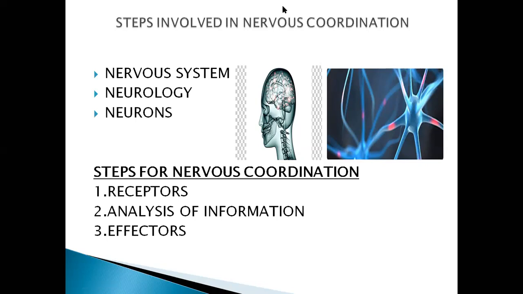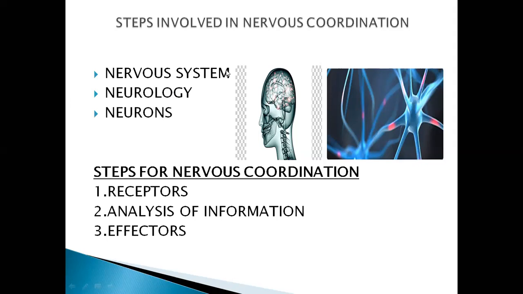Okay, when the term comes, the nervous coordination, it means the organization, regulation, and control in the composition and function of the complex multicellular animals is called coordination. And as you know that the whole process of coordination in your body is being controlled by your nervous system. So it is called the nervous coordination. So let's see the parts of your nervous system and what is neurology and neurons, how they are a part of the nervous coordination.